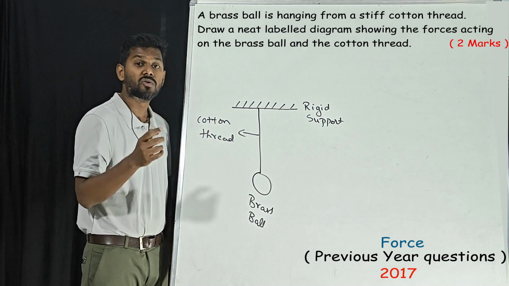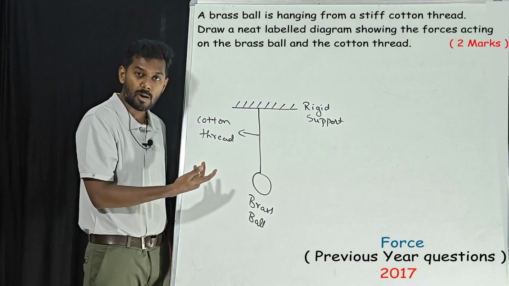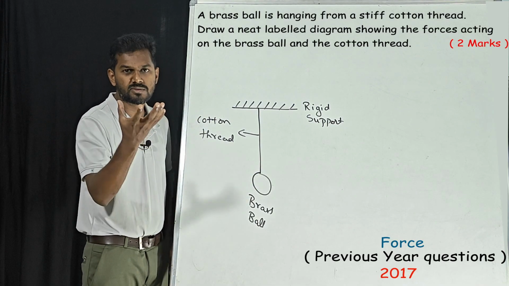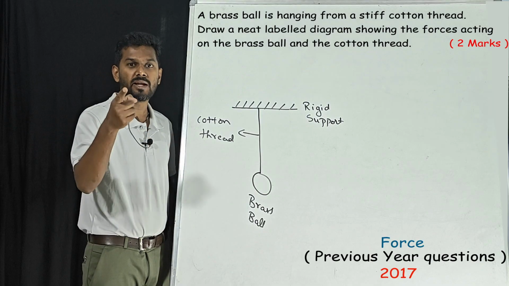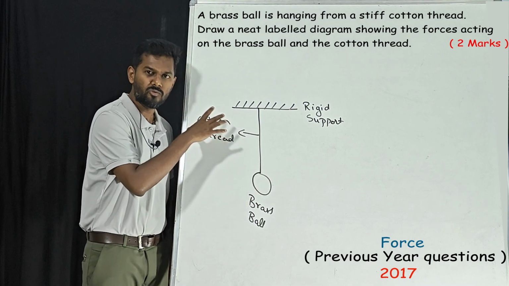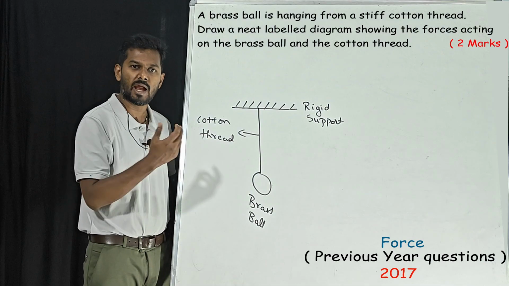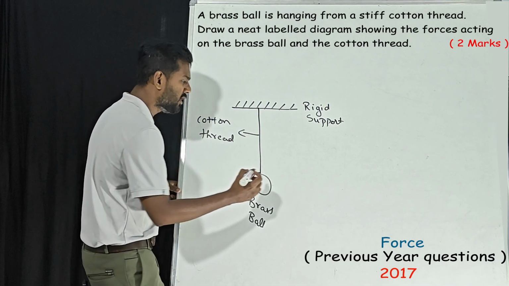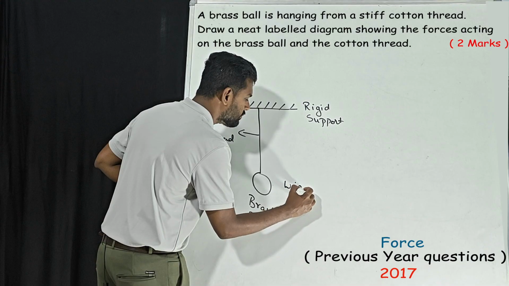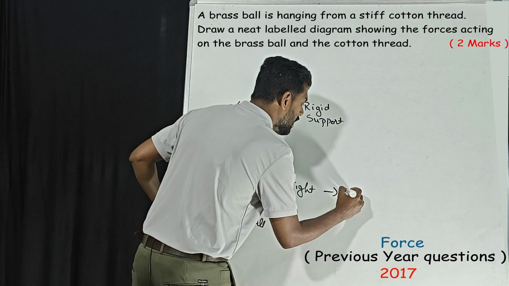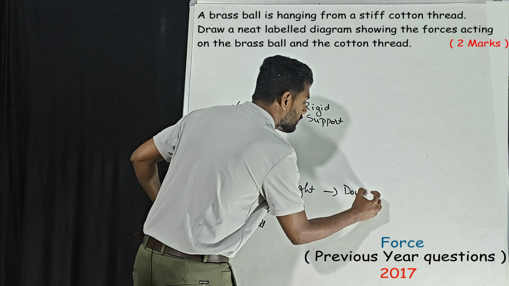No, right? So even though there is no external force applied on it, very simple. See, the brass ball has a weight, right? Weight will be acting as a force. This we know. This is a very simple thing in physics. If no other forces are there, weight will be the force acting on a body. Force on the brass ball is what? Weight, and this one will be in the downward direction.